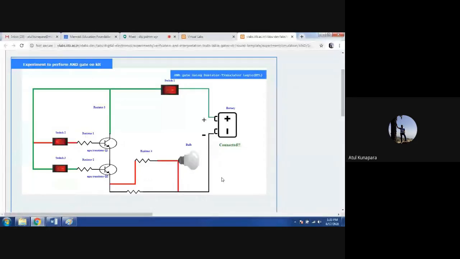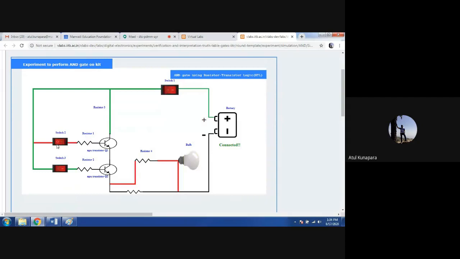So this is the simple thing you have to understand in this experiment with this simulator circuit, how the AND gate is working. According to our truth table, whenever both the inputs are at logic 1, your output is 1. So here, when I make both the inputs, switch 2 and 3, on, it makes my output logic 1. That's why I'm getting the lamp in on condition.